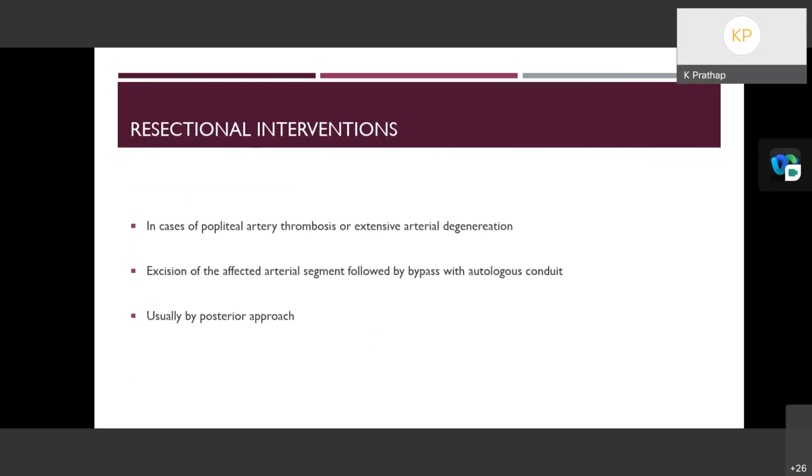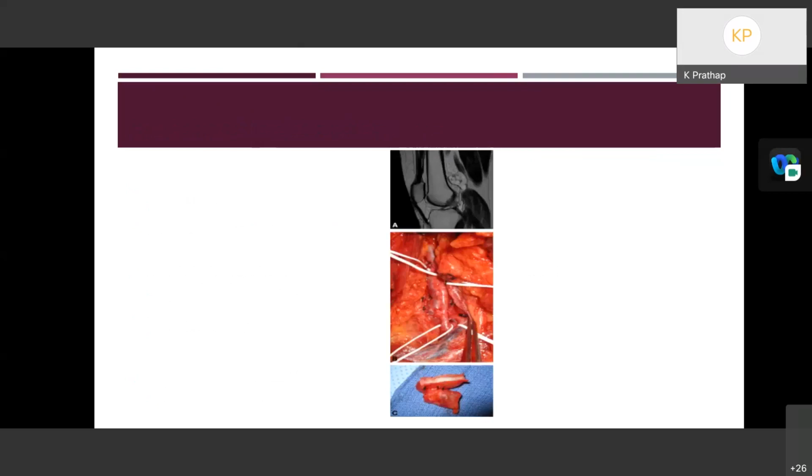Resectional intervention: in case of popliteal artery thrombosis or extensive arterial degeneration, excision of the affected arterial segment followed by bypass with an autologous conduit should be done, usually by a posterior approach. The picture shows adventitial cystic disease, wherein the artery is completely removed and replaced with a bypass graft.